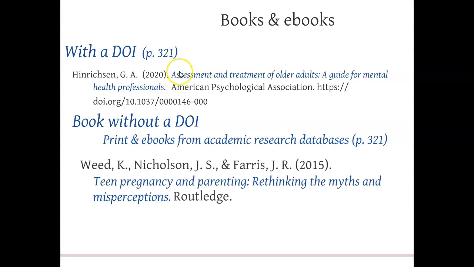So you capitalize the first word, and then if you have a subtitle indicated by a colon, you capitalize the first word after that, and then everything else is lowercase, unless of course you have a proper noun, so someone's name. Then at the very end of the name of the book, we put a period, and then we put the name of the publisher. One of the things that you'll see missing from the 6th edition is we used to put the city and state. No longer do you have to put the city and state.